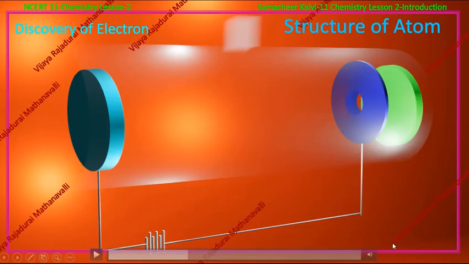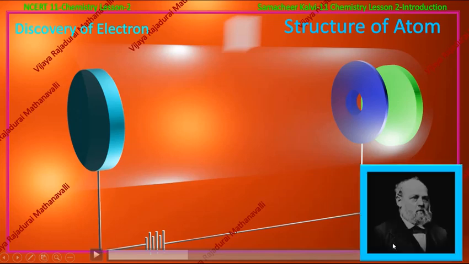In the beginning of the third quarter of the 19th century, Heinrich Geissler, a German scientist who was also a glass blower, wanted to do the same experiment that Michael Faraday had done, with some changes.